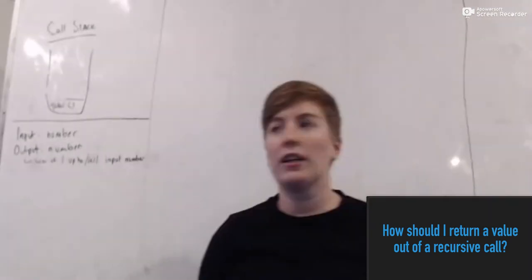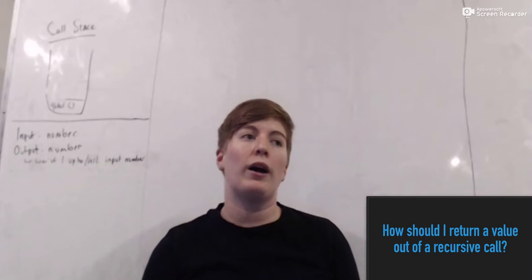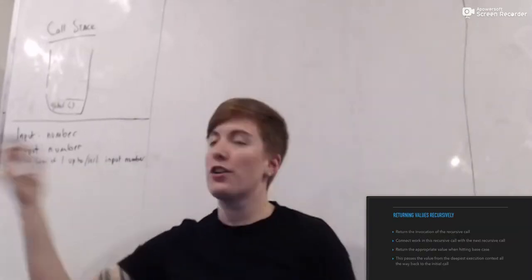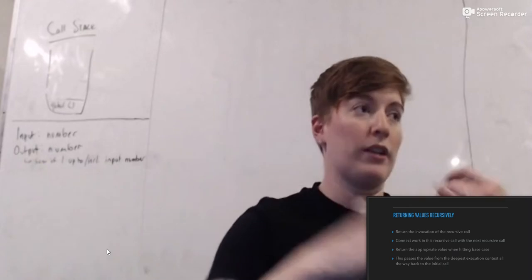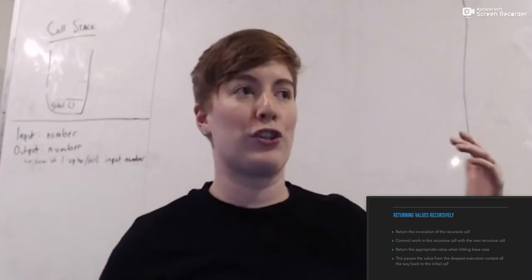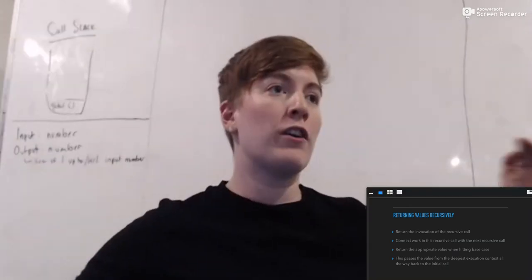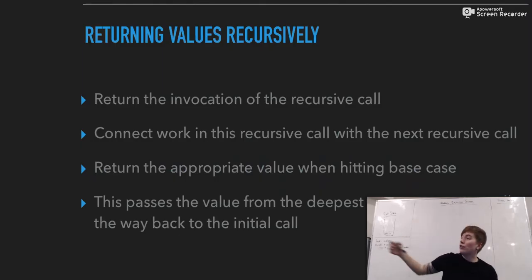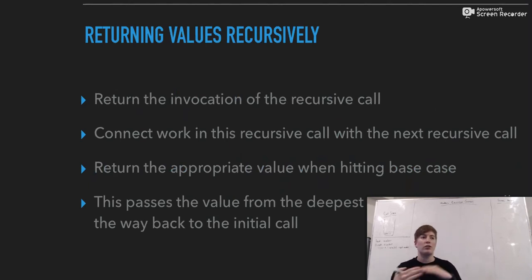Before we look at that in code, though, let's talk about how to return a value out of a recursive call. So we return the invocation of the recursive call. That's how you would do it, right? You return an invocation of a function, which eventually will return whatever the output of that function is. We can connect work in our recursive call to our next recursive call, so we can do additional things in there. We don't have to just return the invocation of the function.